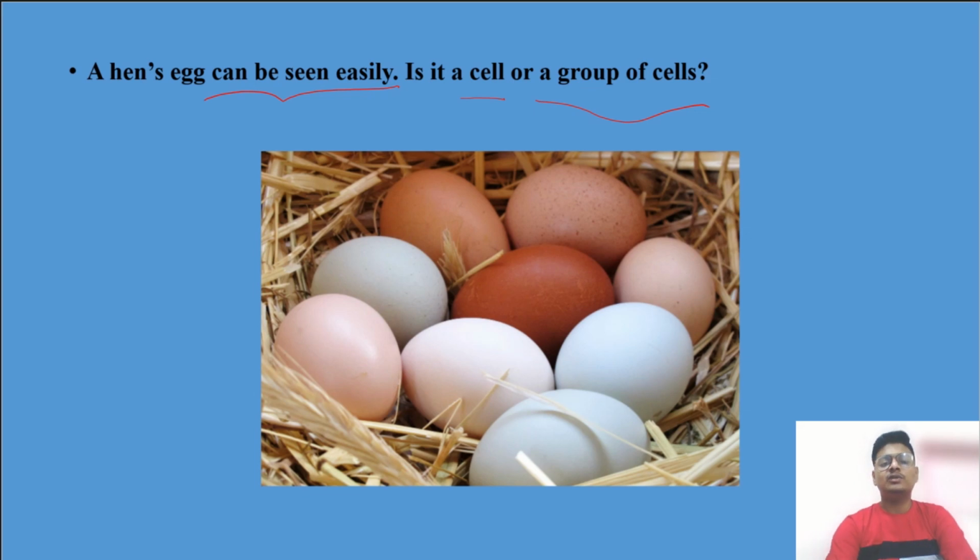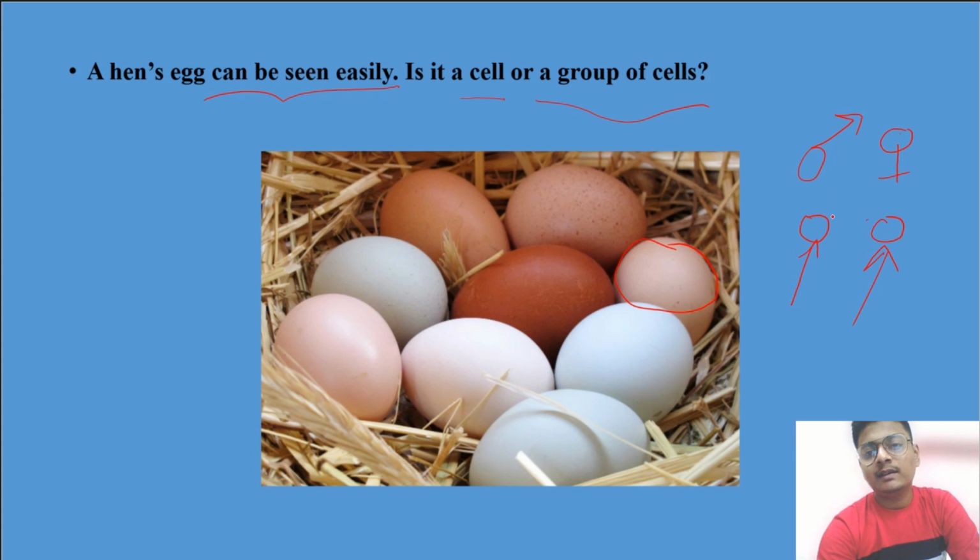So first we need to know how this egg is made. When a hen is hatching this egg, we need two things, one from male, one from female. This is male and this is female, and there are already two cells over here, and these will merge and form a zygote.